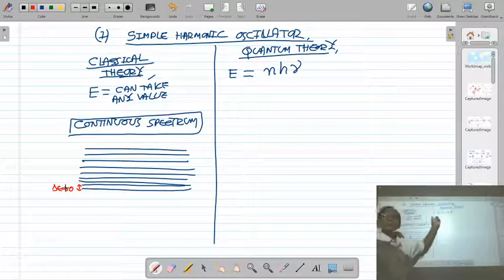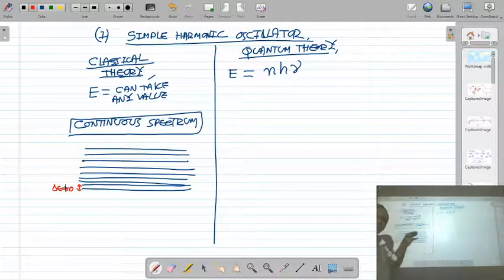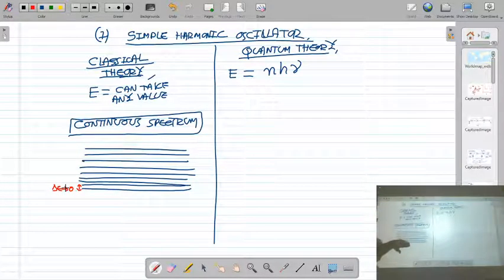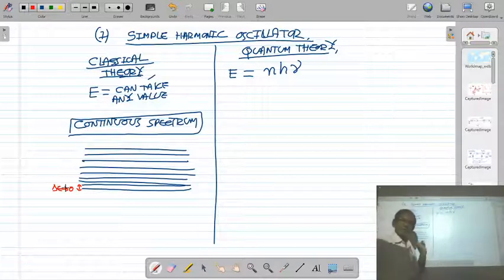So the simple harmonic oscillator can oscillate with any value of energy, and the energy spectrum is continuous. The energy level difference between two energy levels of the harmonic oscillator will be zero. This type of spectrum is called a continuous spectrum, in which all the energy levels are very close to each other.